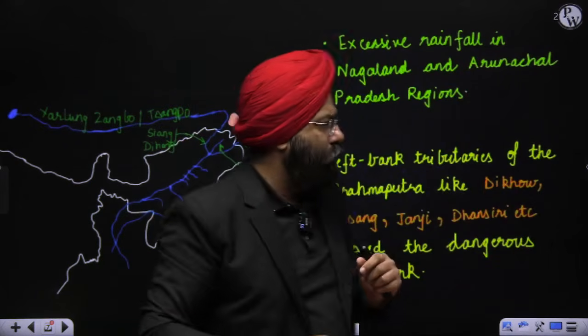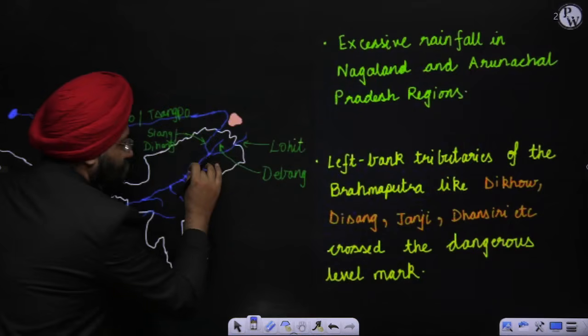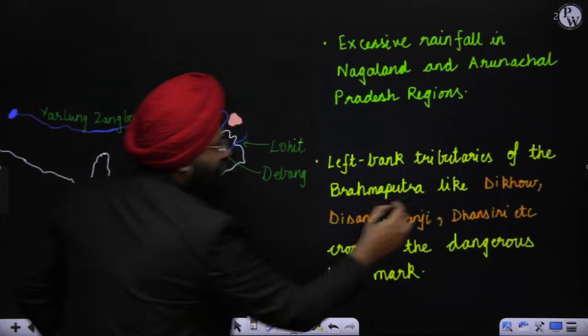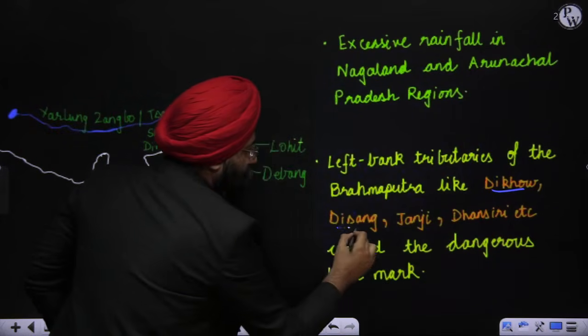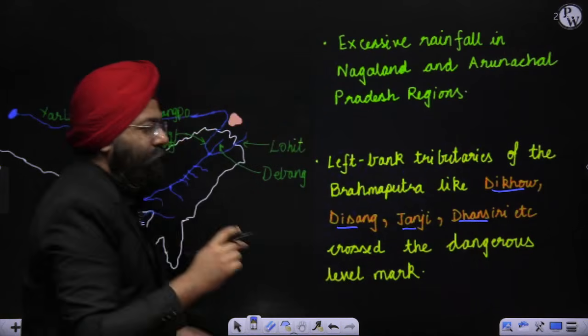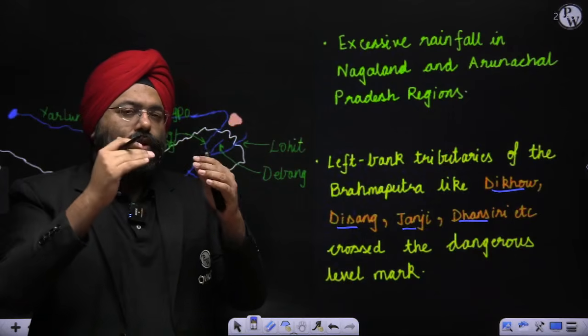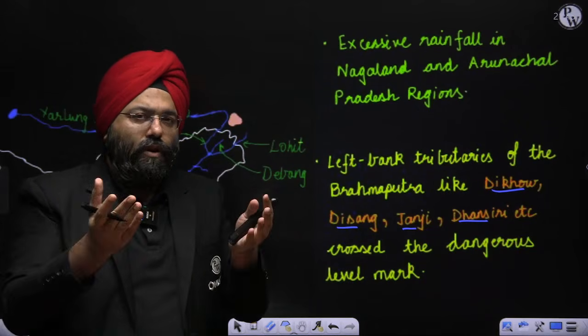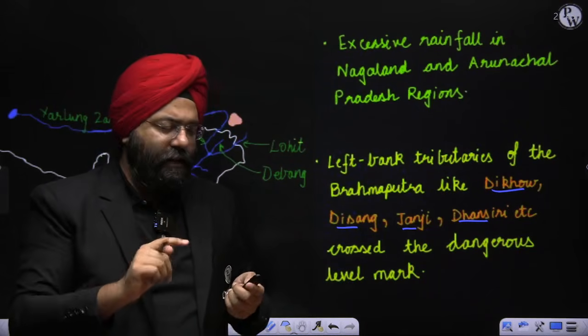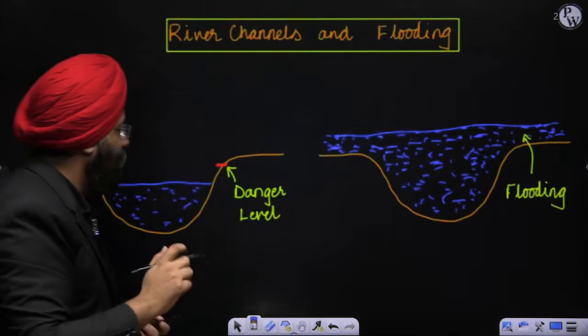Now, what has that led to? Left bank tributaries, that means these small tributaries in the upper regions like Dikhau, Disang, Jhanji, Dansiri, these have crossed the dangerous mark. Once you cross the dangerous mark, that means you are on a verge where water will be in excess quantity and leads to flooding. Let's understand this danger mark for 2 minutes. See.